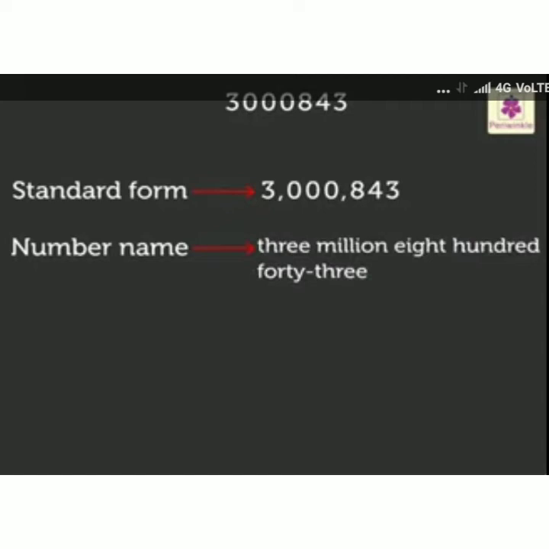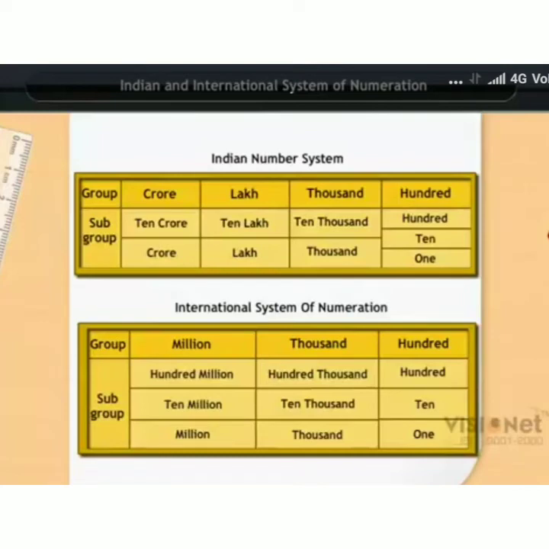So 3 periods we have here: ones period, thousands period, millions period. Millions period, what number is there? 3. Thousands place, no value. Ones place we have 843. So we have to read 3,843,000.